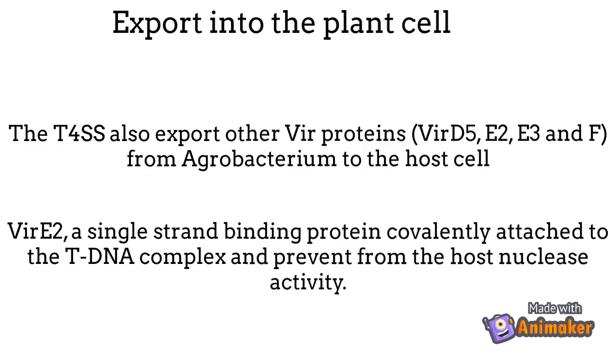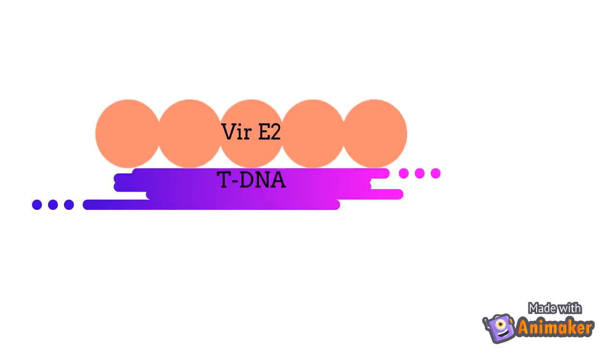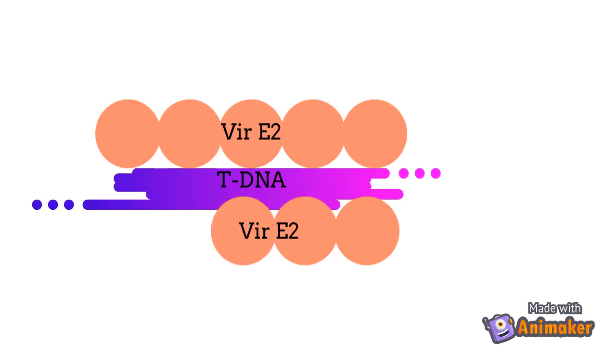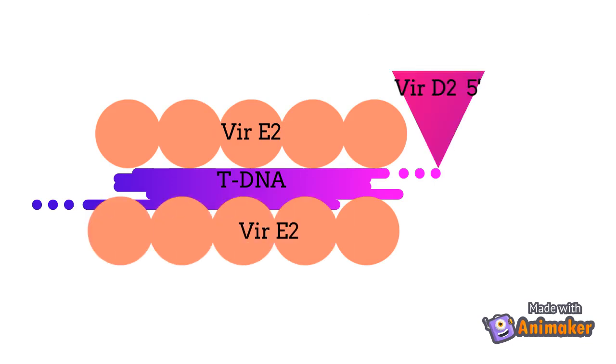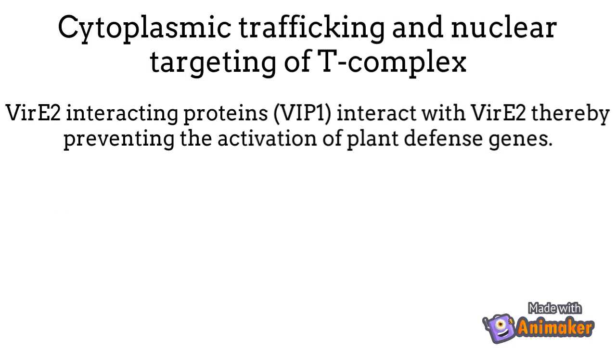VirE2, a single-strand binding protein, is covalently attached to the T-DNA complex and protects it from host nuclease activity. Single-stranded binding proteins bind to the T-DNA, and at the 5' end the nuclear targeting protein VirD2 was attached. VirE2 interacting proteins, that is VIP, interact with VirE2, thereby preventing the activation of plant defense genes.